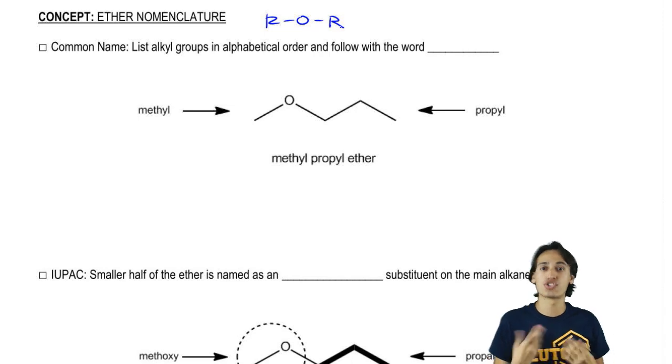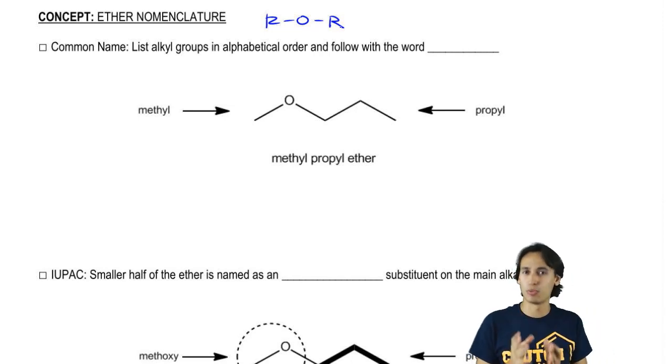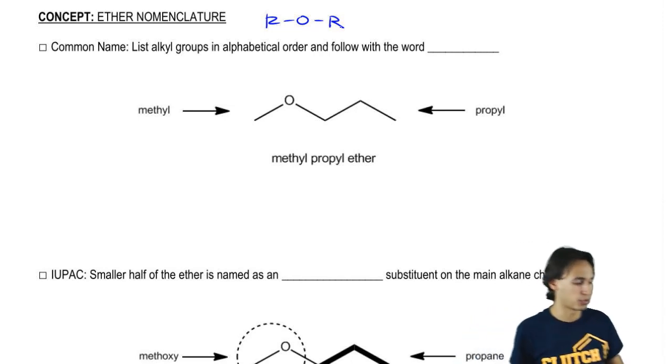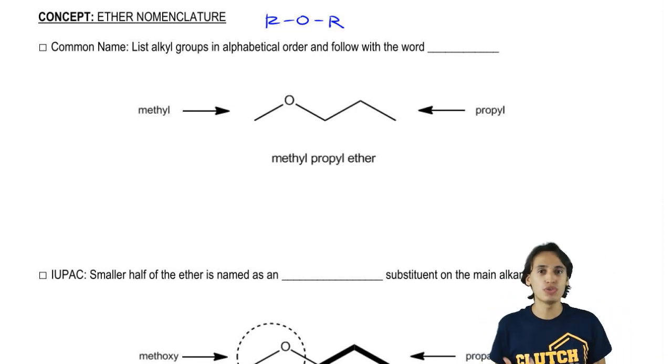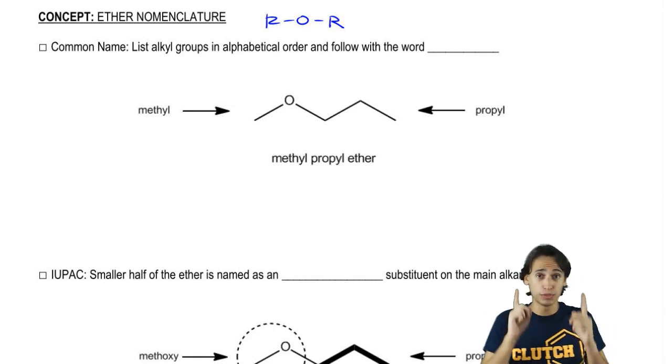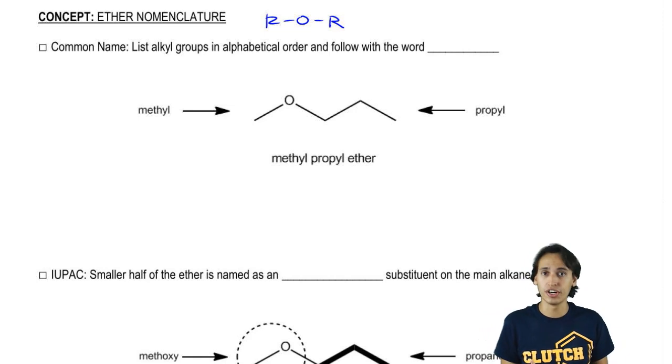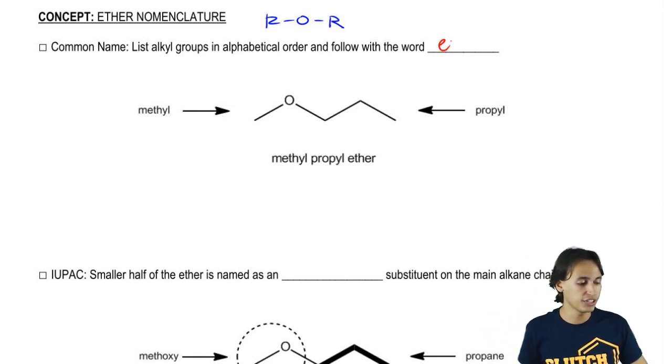So let's actually go ahead and start off learning the common way first, and then I'll teach you guys the IUPAC way as well. So it turns out that the common name, the reason we use it so much is because it's very easy to use. All it is that you name the two R groups in alphabetical order, and you end with the word ether, okay?